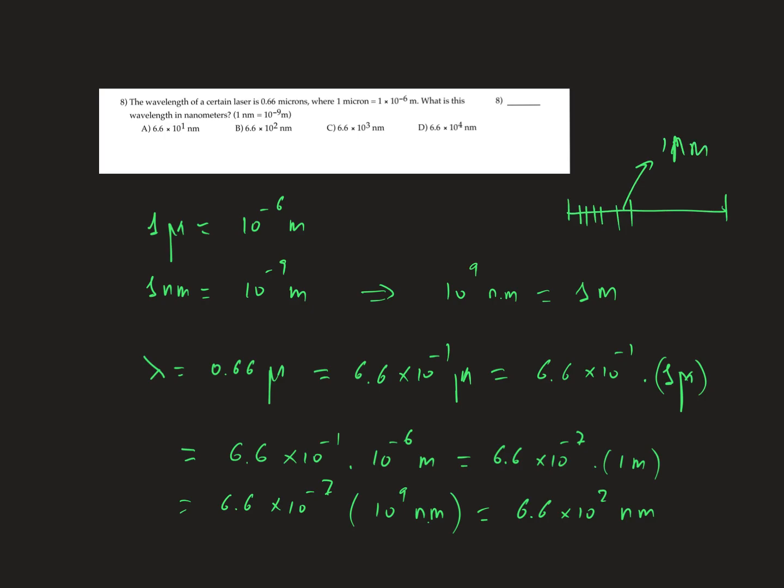Sorry, if you divide by 1,000 million, 10 to the minus 9 is 1,000 million parts. Wow, this is 1 nanometer. So this is the information that we have: 1 micron is 10 to the minus 6 meter, and 1 nanometer is